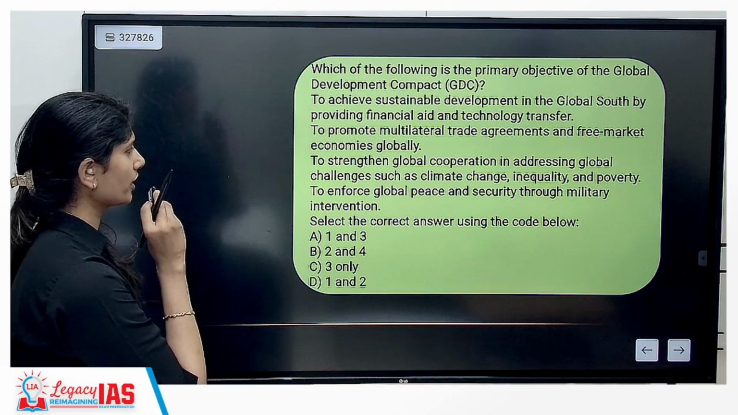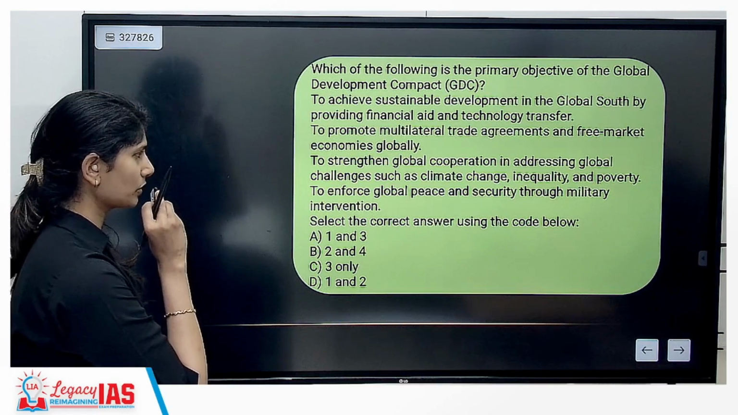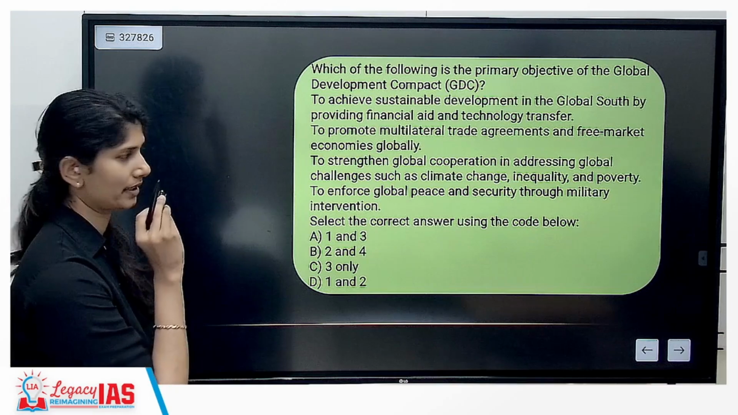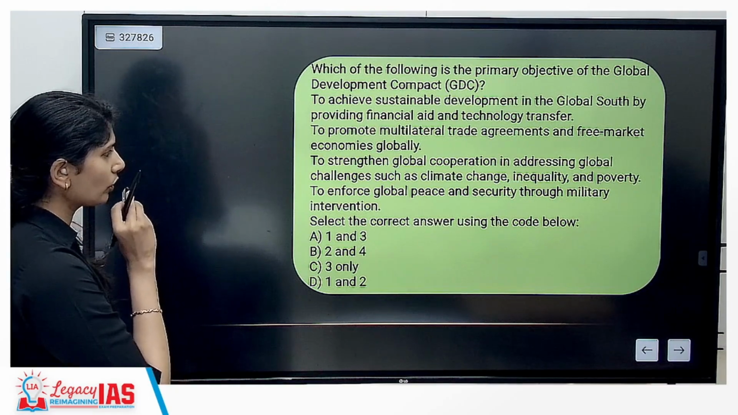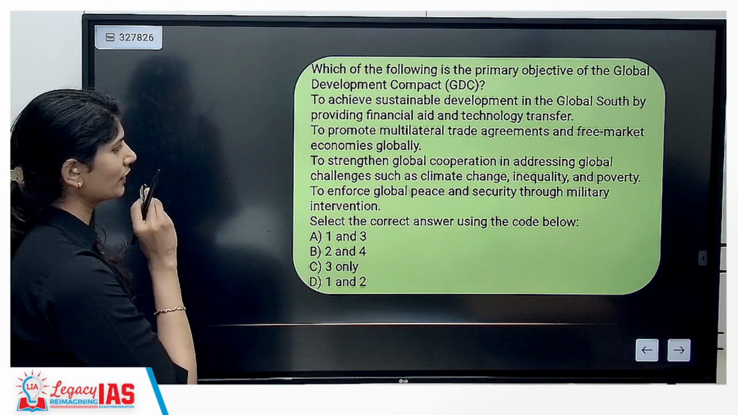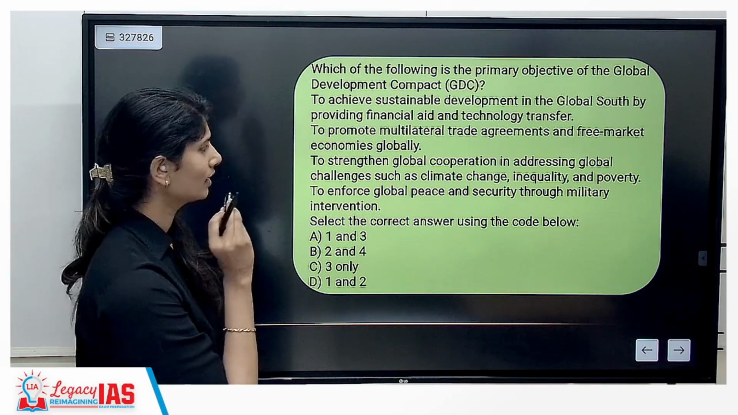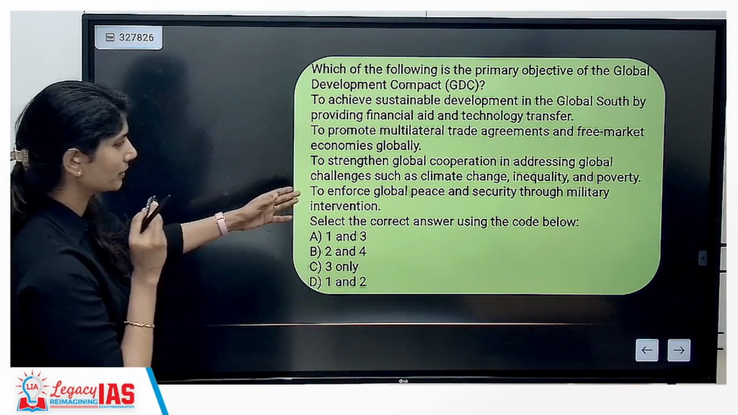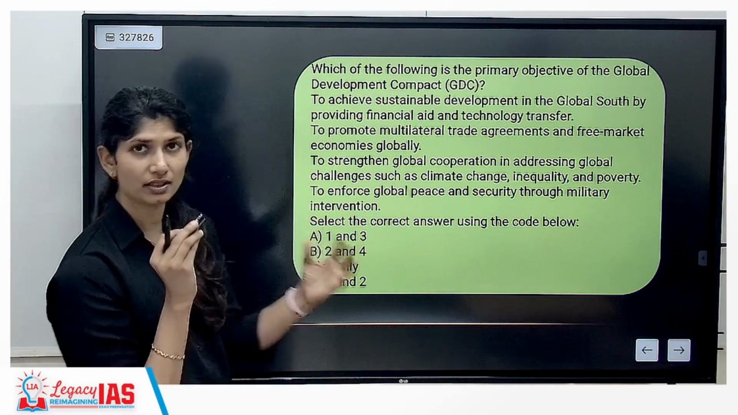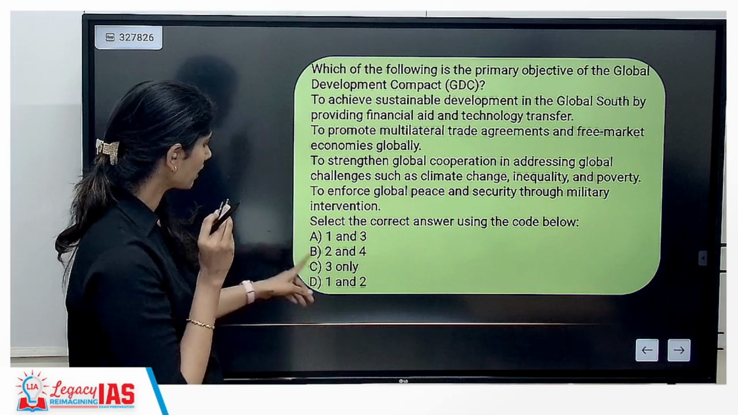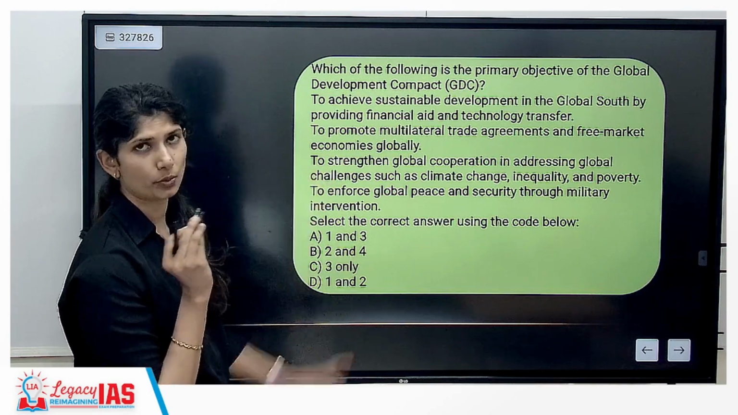Strengthen global cooperation addressing global challenges such as climate change, inequality, poverty. Yes, correct. Enforce global peace and security through military intervention. The statement itself is wrong, let alone the global south will tell this. If this was done, the zone that will get most affected is the global south. The correct answer is 3 only. All the other options are wrong.